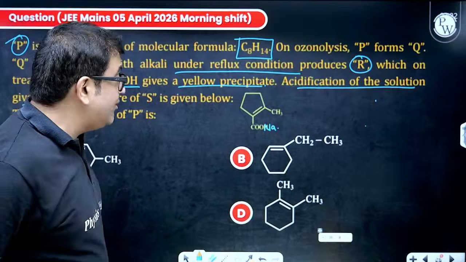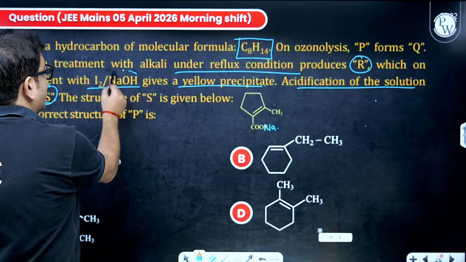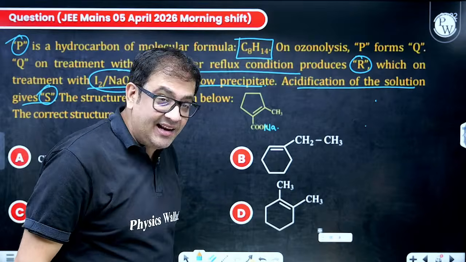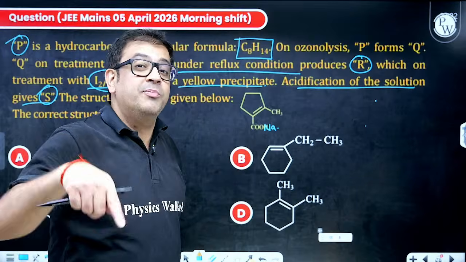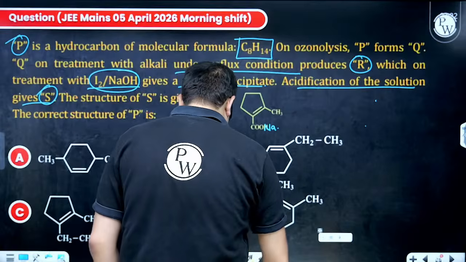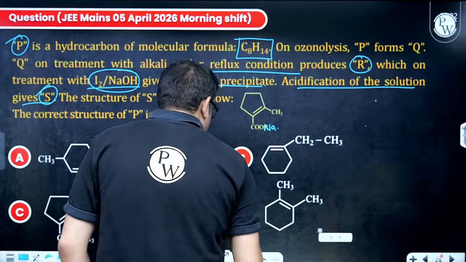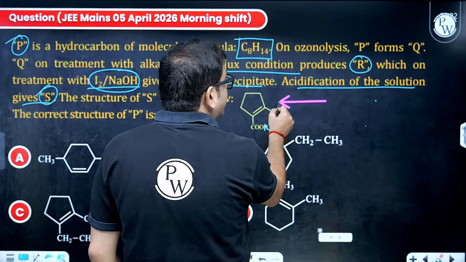How will it be formed, sir? It will be formed when the haloform reaction is done. That means it will have a methyl group. So first, it is not oxidized, so make it a ketone. So we are going backwards. How backwards, sir? Beta, I am saying this will be formed.